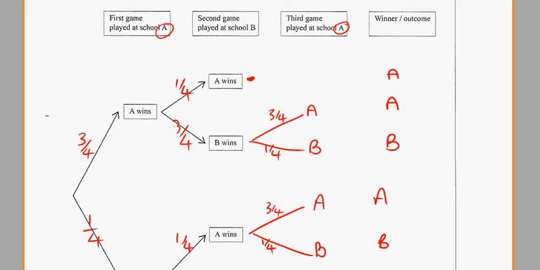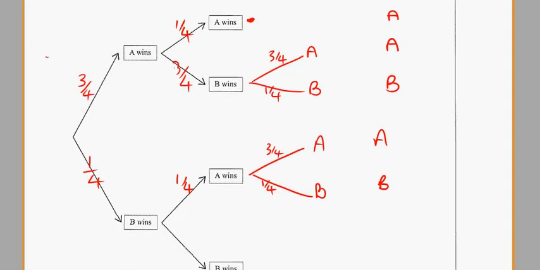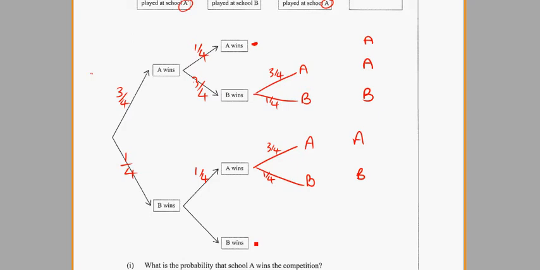And of course we'll move it up now and have a look at the last branch. Try and fit the last branch in. B's won 2 games there, so it stops there. More chance of winning when you're at home.